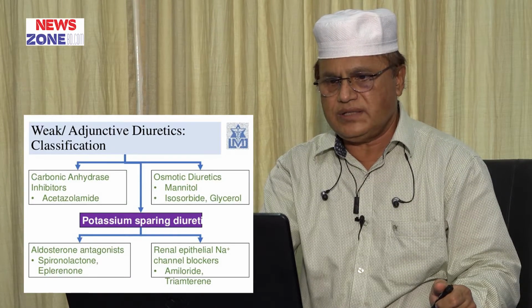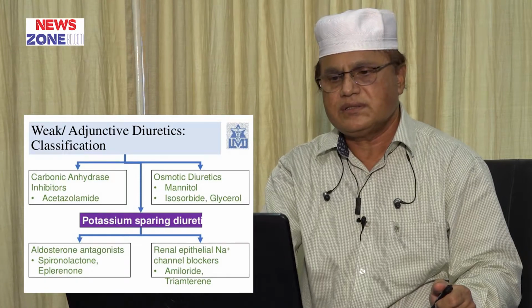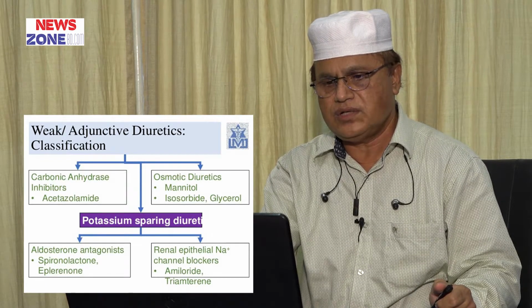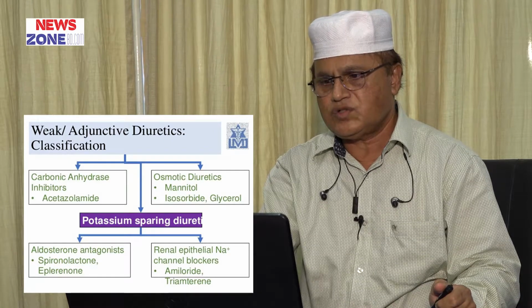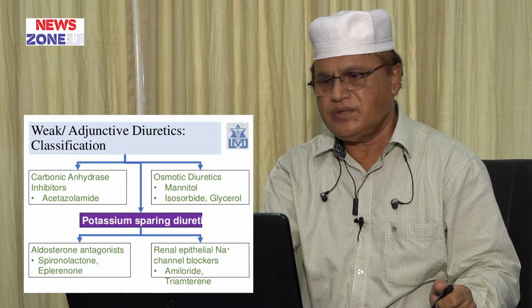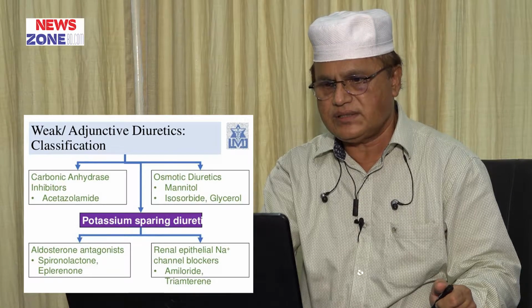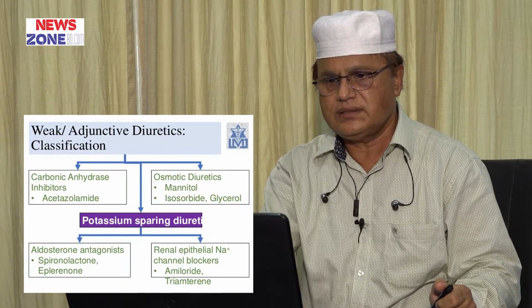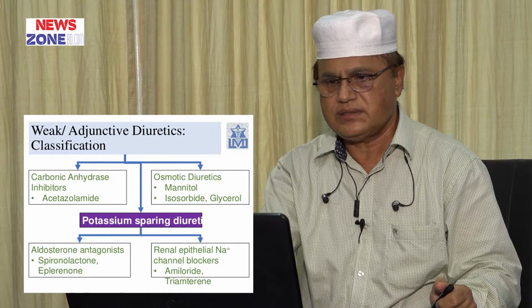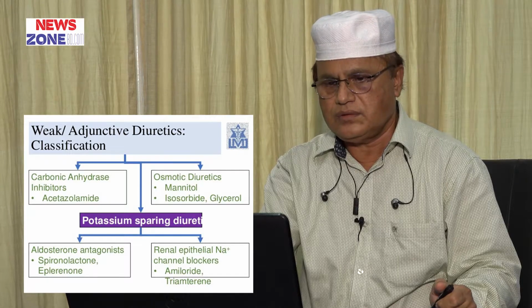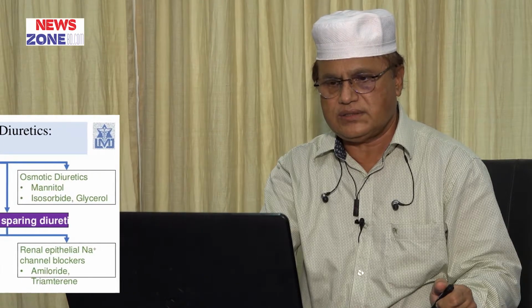These are the carbonic anhydrase inhibitors: acetazolamide, brinzolamide, dorzolamide. Osmotic diuretics we mentioned previously, and potassium sparing diuretics, these are all weak diuretics. They are usually used in combination with other diuretics.